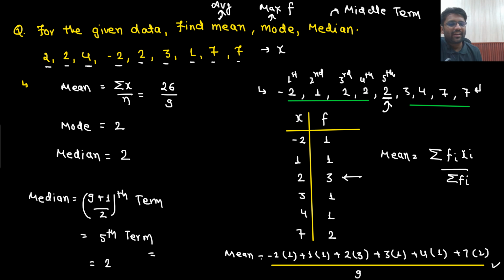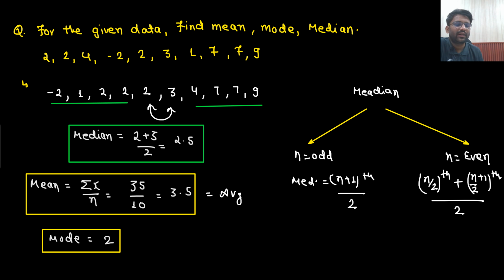So mean, mode, median, very basic concept. We used to study these kinds of concepts in class 8th, 9th. Mean: you need to take the addition of all of the numbers divided by how many numbers there are. Then mode, the number which has appeared the maximum number of times, and median, the middle number. There could be two cases for the median, odd and even. If it is odd, let's say the terms are 9, then 9 plus 1 divided by 2, so the 5th term will be your answer, because right in the middle the 5th term would be there, with 4 on each side.